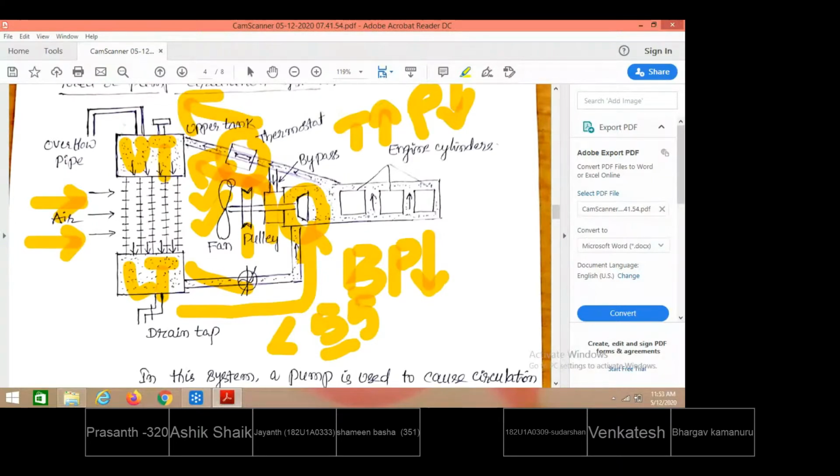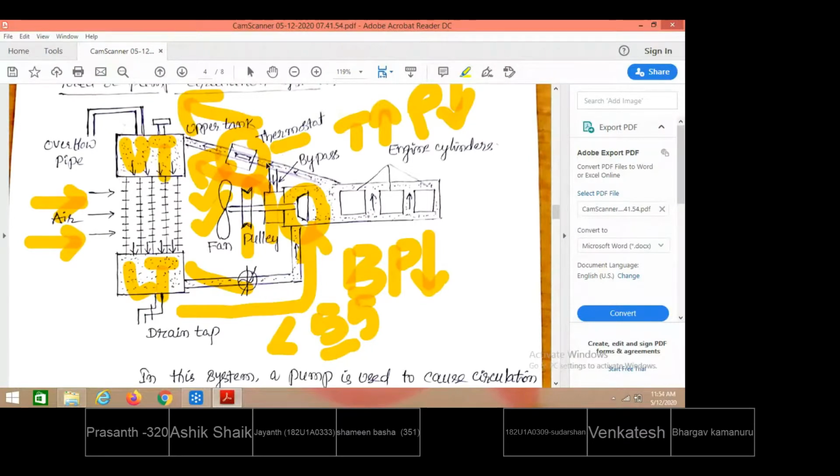The job of the fan is to suck the air across the radiator. Therefore, it will take away the heat. And here the water will be pumped into the water jackets. As the water temperature increases, the density decreases, and naturally it rises up. There is also a thermostat provided in the passage of the water flow. This continuously checks whether the water temperature is above 55 degrees centigrade or not.